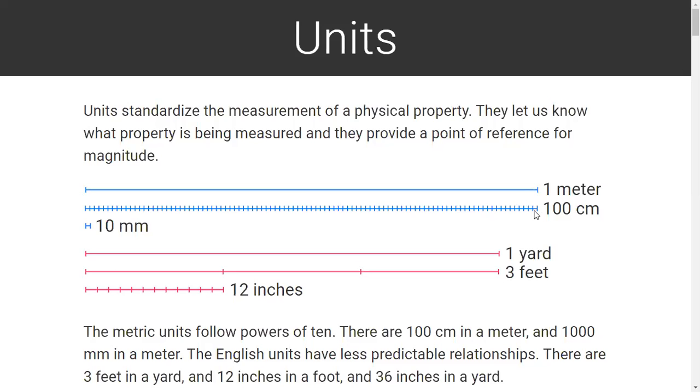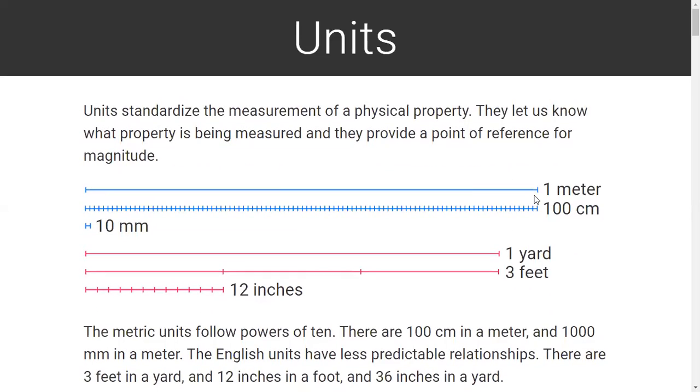So, this standard unit is further subdivided into smaller ones, say the centimeter. One meter is divided into 100 equal parts, and each part is called a centimeter. A centimeter is further divided into 10 equal parts, and each part is called a millimeter.